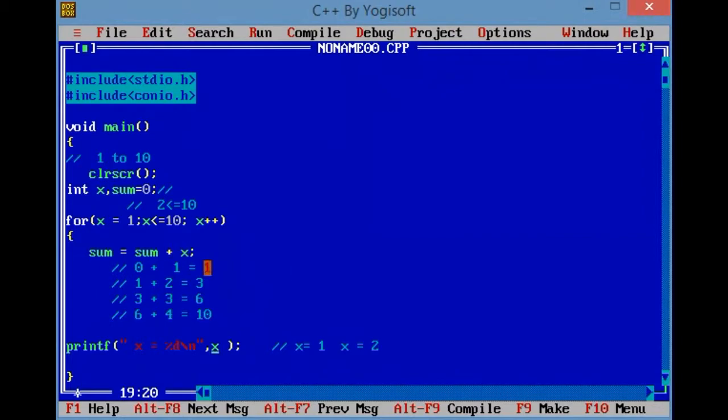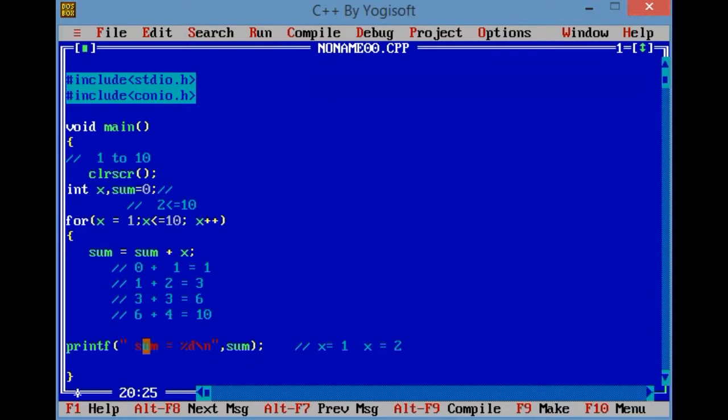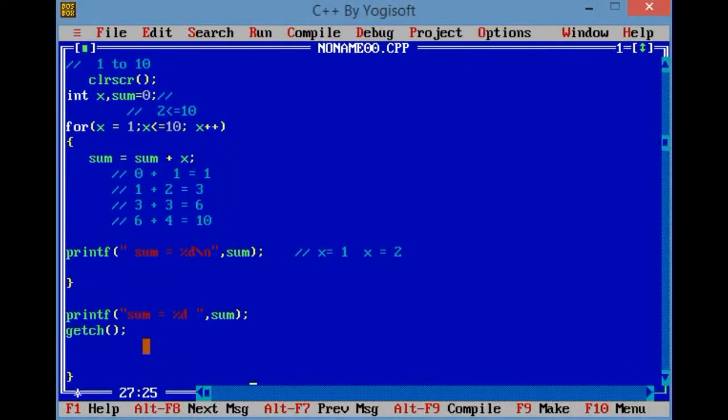We receive 10. So if we want to check these values 1, 3, 6, 10, I need to print sum. So I will print sum. Now the first one is 1, 3, 6, 10, 15, 21, 28 and so on. Now it's clear. Now the code is clear to everyone.